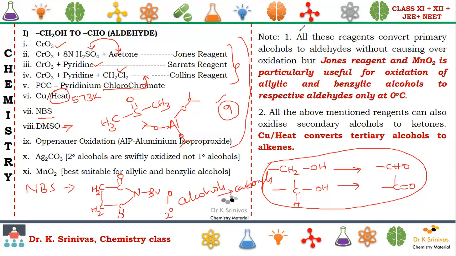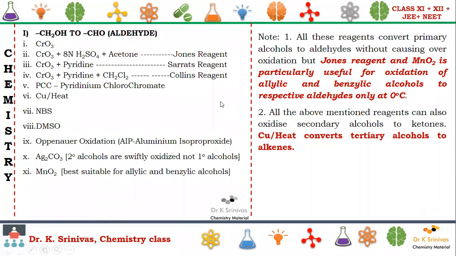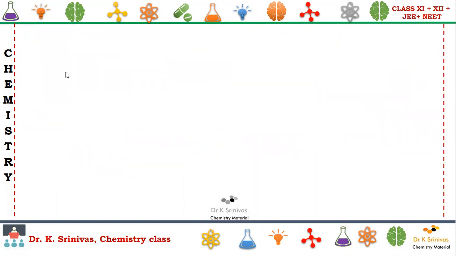Now, let us go to the next slide. Of course, we'll cover sodium carbonate and MnO2 in the next slide by taking simple examples. Let me discuss the examples. Let me explain clearly by taking simple examples first. Let me take this CH3CH2OH. On reaction with a particular reagent, we are going to see the formation of this compound.